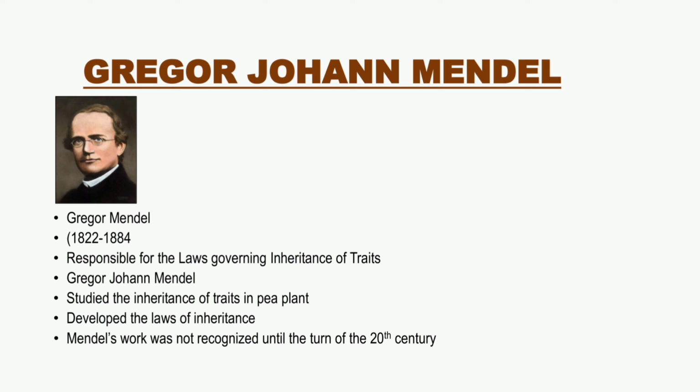The reasons are that peas are easy to grow, they reproduce quickly, emasculation and pollination are quite easy, and they are capable of self fertilization. He postulated three laws. They are the law of dominance, the law of segregation, and the law of independent assortment.